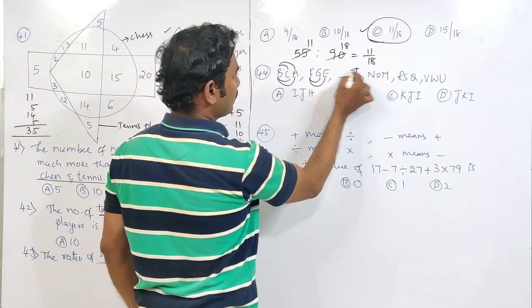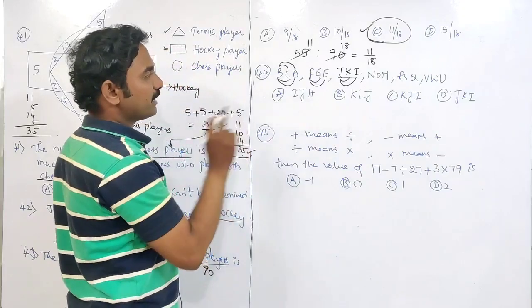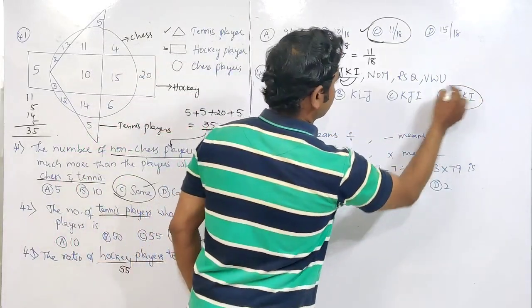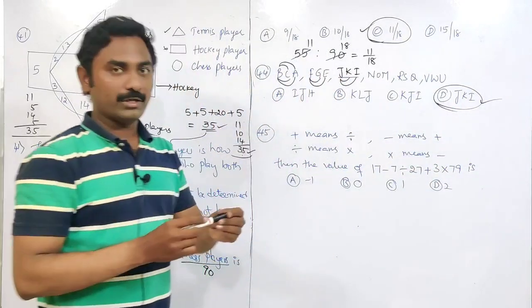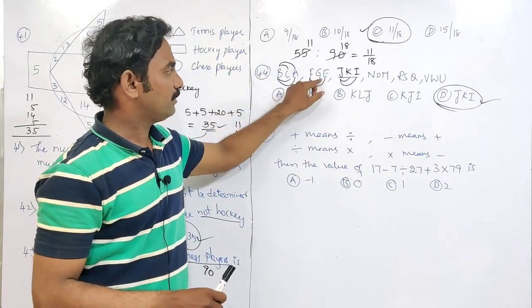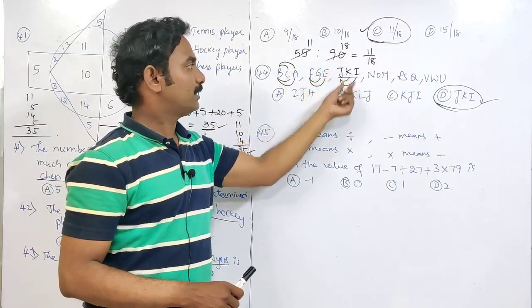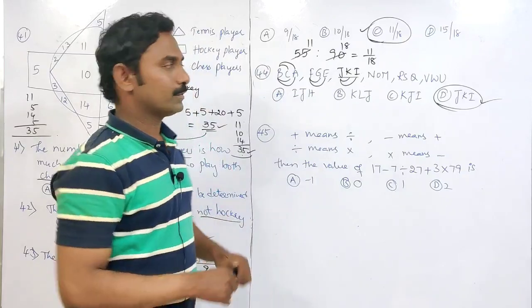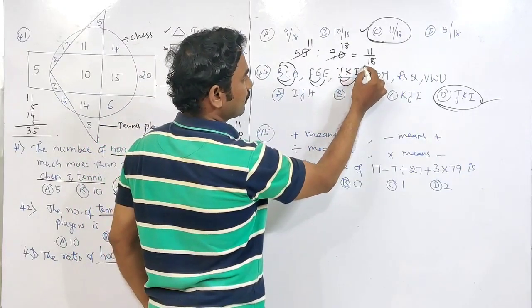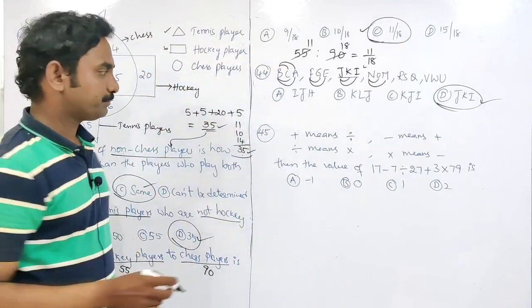Then we get I, J, K. So where is I, J, K? Option 4. I think you understood. A, B, C, E, F, G. D is missing here. Here H will be missing. Then I, J, K. After K, L will be missing. M, N, O. The same series.